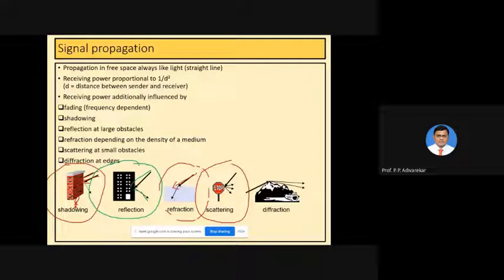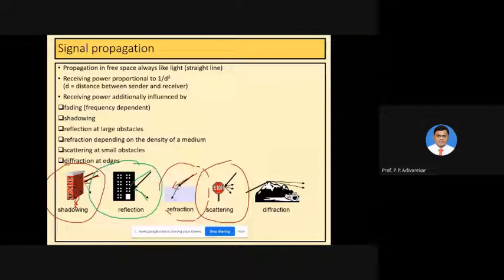Because of this, signal power is lost in the medium, and when it comes out of the denser medium, again into free space, it has much lesser power compared to the original power which was there at the time of incidence on that particular object. So that is called refraction, which basically causes signal degradation.